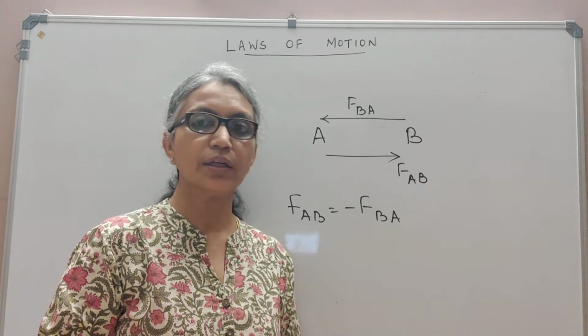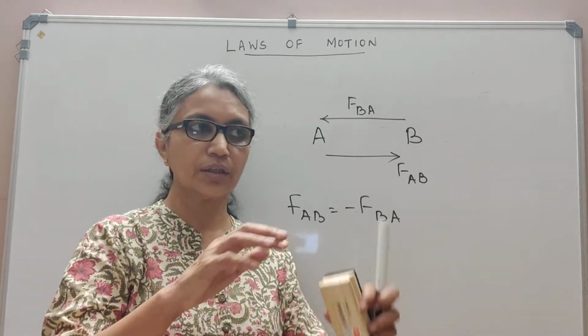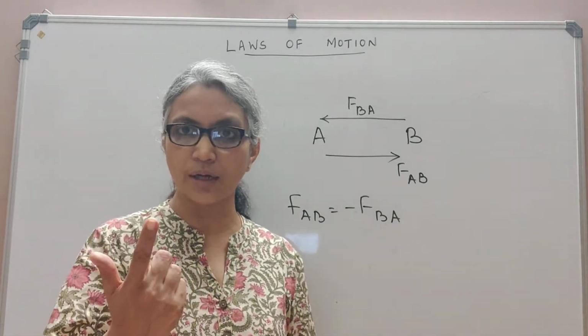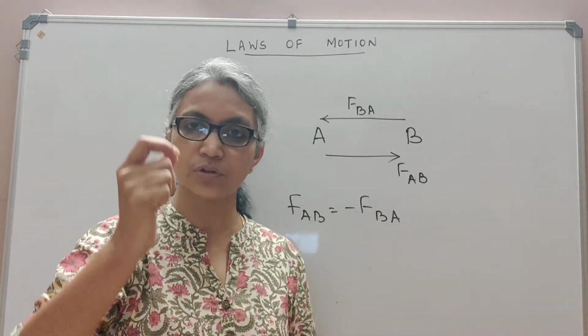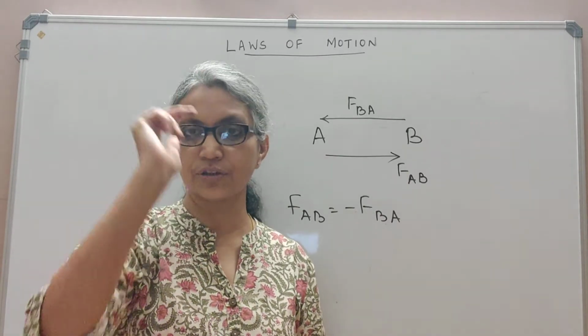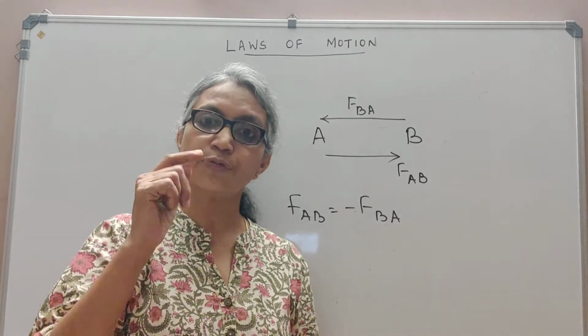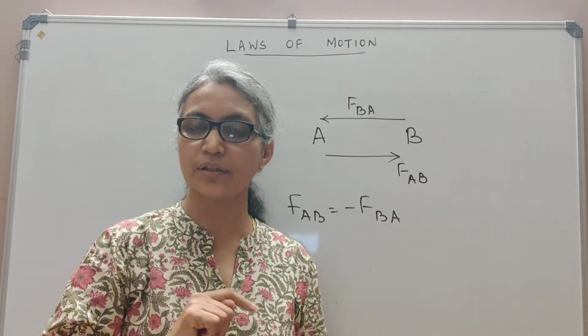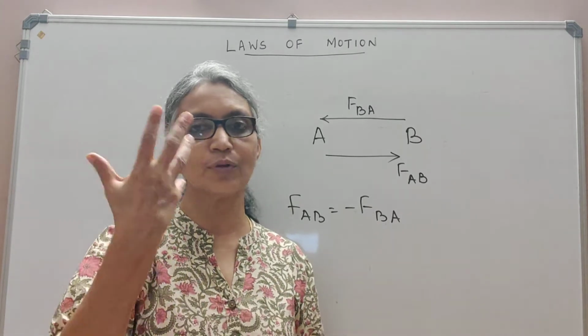Now the thing is, if we have a massive earth, and you throw a stone up, you know that the stone will fall down towards the earth, because the earth exerts a gravitational force on the stone. If the earth exerts a force on the stone, naturally the stone must exert a force on the earth and the earth must move towards the stone.